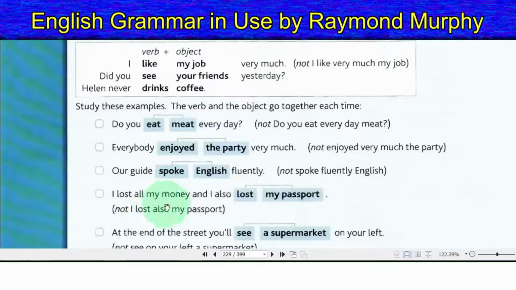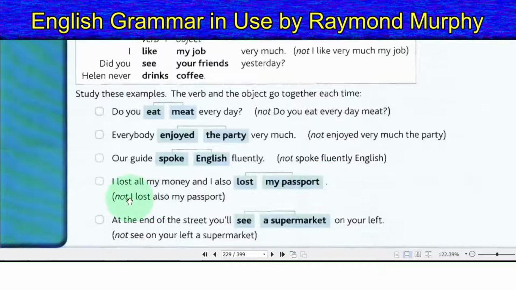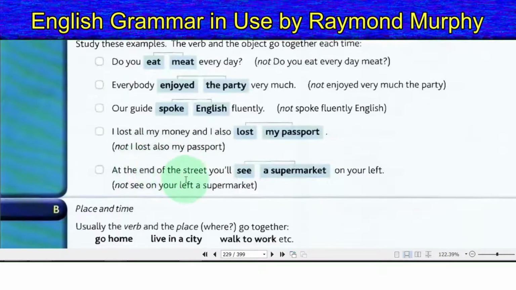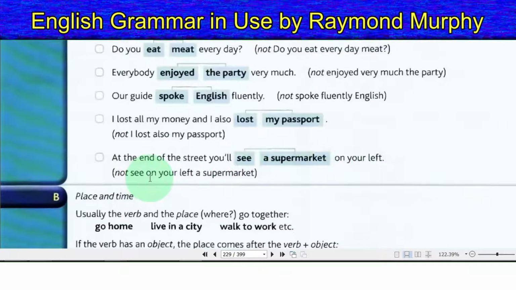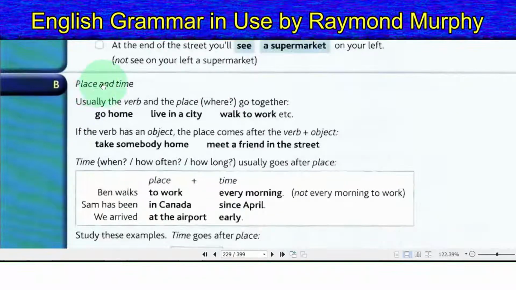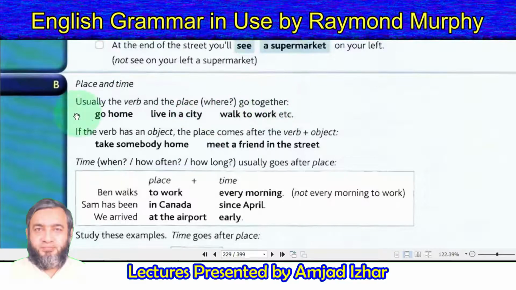I lost all my money and I also lost my passport. Not I lost also my passport. At the end of the street you will see a supermarket on your left. Not see on your left a supermarket. B. Place and time. Usually the verb and the place go together: go home, live in a city, walk to work, etc.